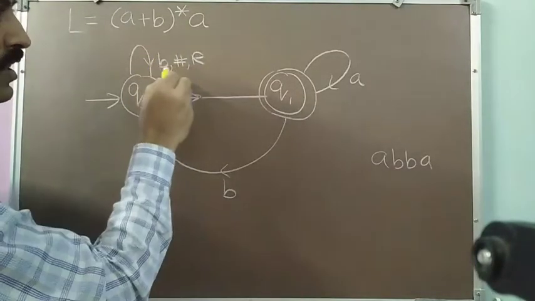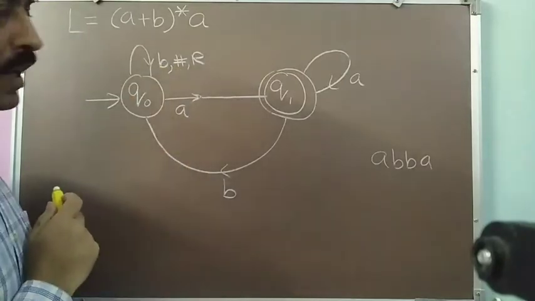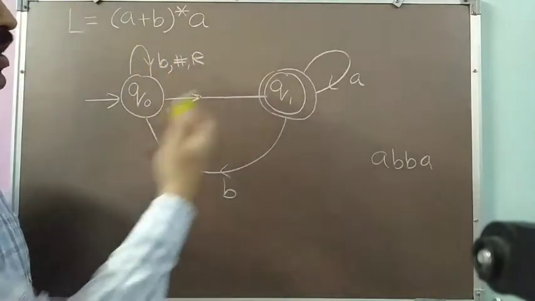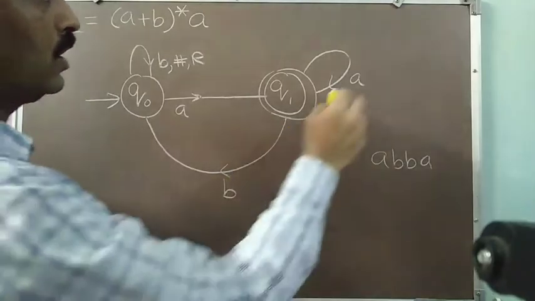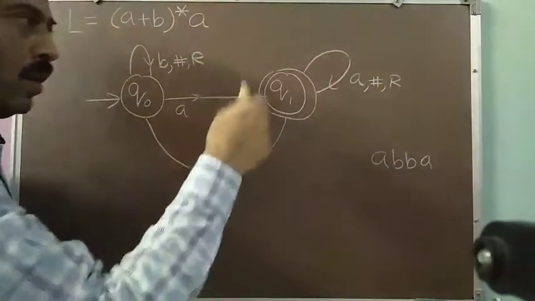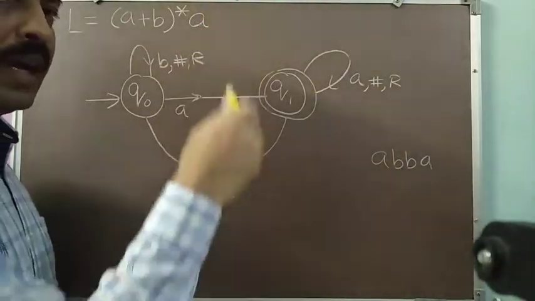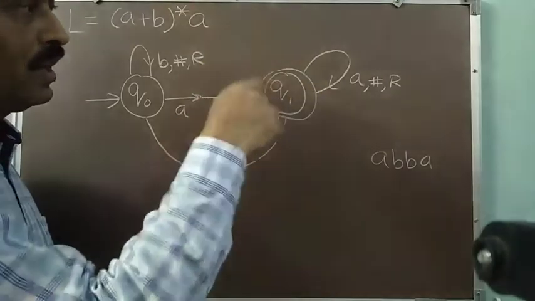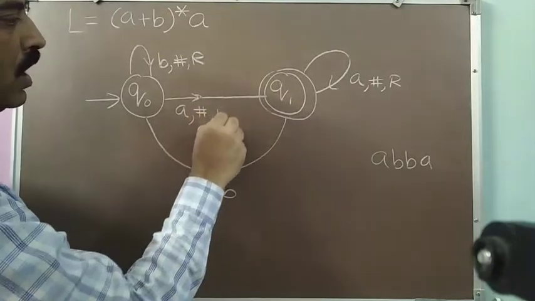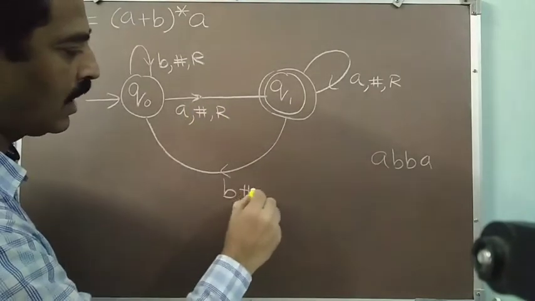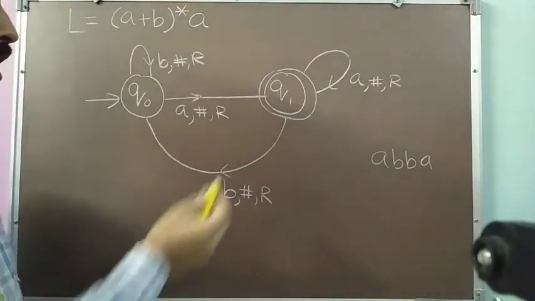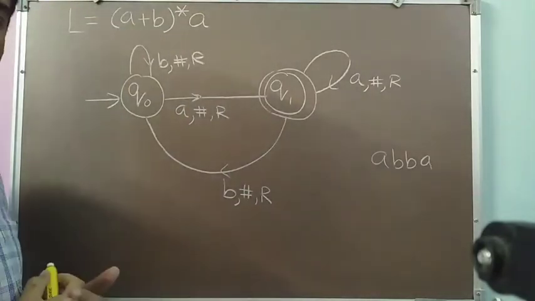So the input symbol was there. We have just added what we will write in place of it, and in which direction we will move our read-write head. So these two pieces of information we have just added. Corresponding to each transition, we will add only hash, that is blank, and R. It means on processing every symbol, we will make it blank, so that we show that it has been processed. So a, hash, R; similarly b, hash, R; and my FA has been converted into the corresponding Turing machine. Now let us check whether this Turing machine will work correctly or not.